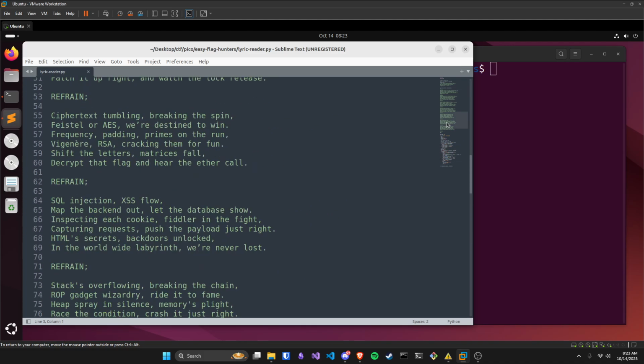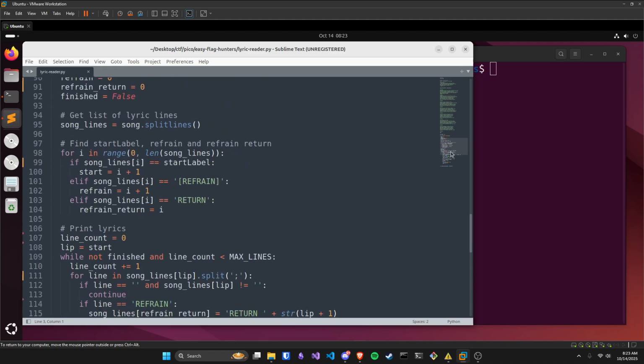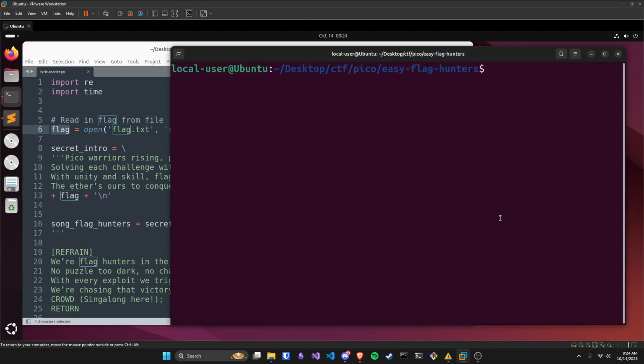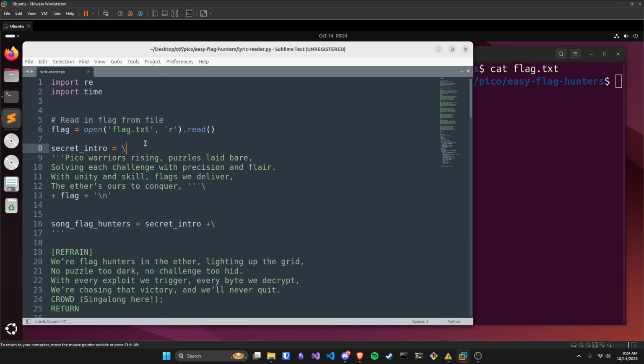Here's the Python script. It's nothing super long. Starting from the top, it opens a flag.txt file and stores the contents of it within the flag variable. Since we're going to be testing it and running it locally first, I already created a flag variable that just has a placeholder flag. After that, it defines a variable called secret intro, and we see that the flag contents are put into this secret intro variable.